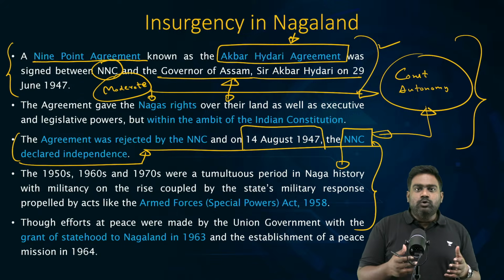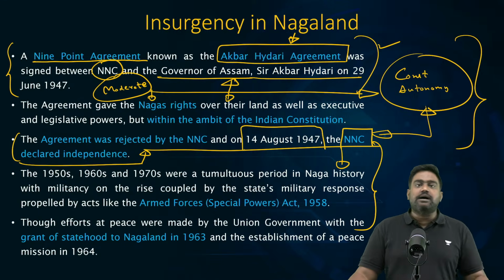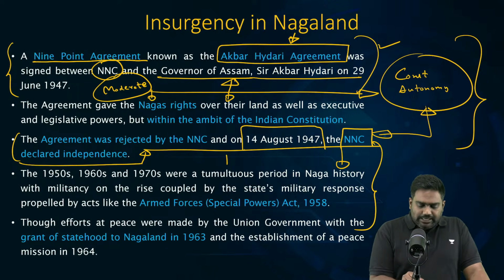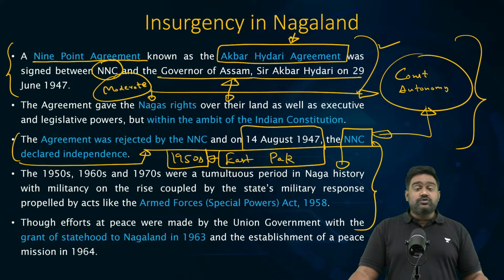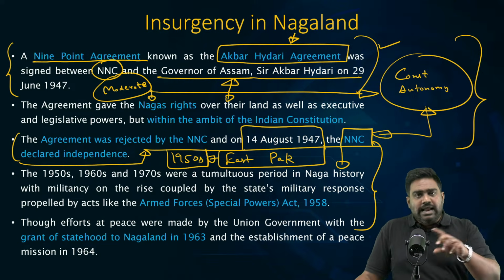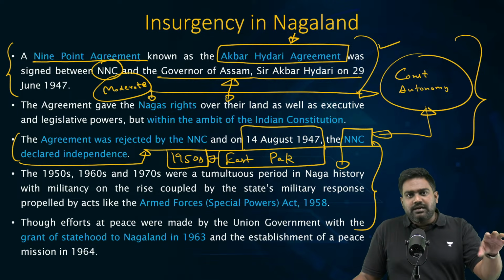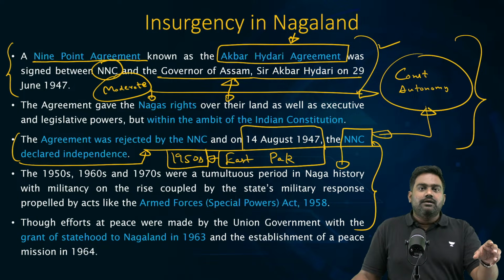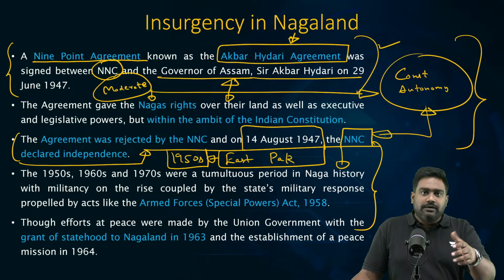They would be able to access funds and weapons, especially from Pakistan via East Pakistan. And they set up base in East Pakistan to target India. And the 1950s became a brutal decade in the Northeast. Because please remember, at that point, Nagaland was not a separate state. Most of the Naga areas were part of the larger state of Assam, right? States like Nagaland, Mizoram, Manipur were created much later.